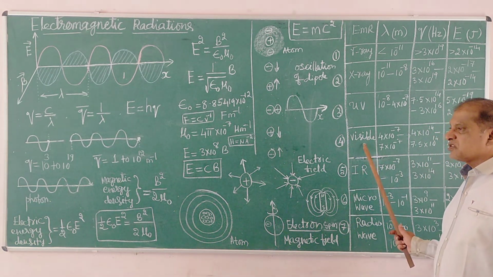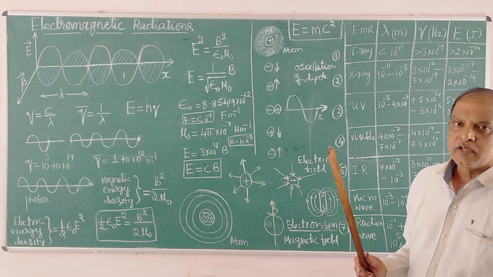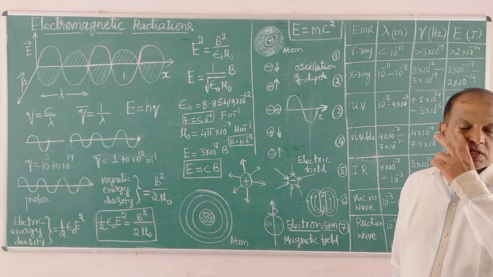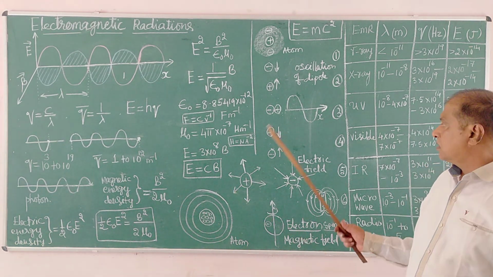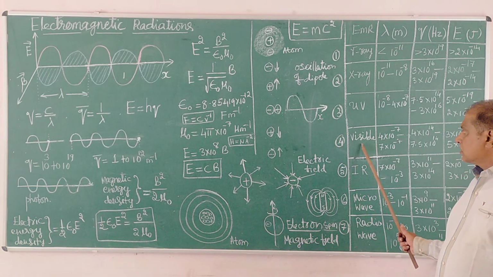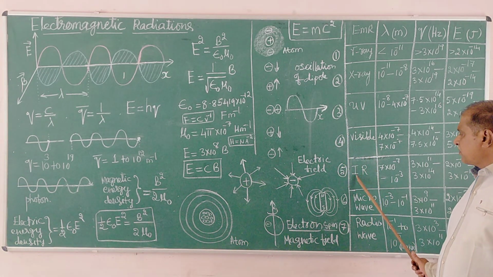And this visible light also has an application, that is, we can have visibility. All animals can have visibility because of the visible light. You can see. That is the importance. And the importance of IR radiations.